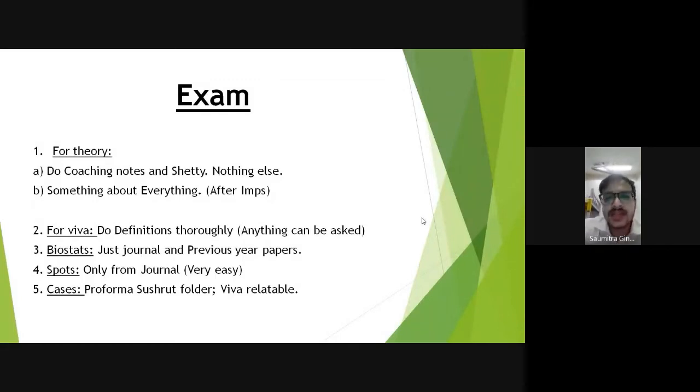After that, for biostats, the journal which is there, you have to read that journal, and not much from anything else. Whatever Jadhav sir teaches you, that only, and previous year papers. So biostats is like this: you get 5 questions to solve in 25 minutes, and all those 5 questions are from the previous 5 or 6 years' papers only. It gets repeated every year. There is no question which comes apart from that. So around 6 years of previous papers, 5 questions in each paper, so around 30 questions in biostats.